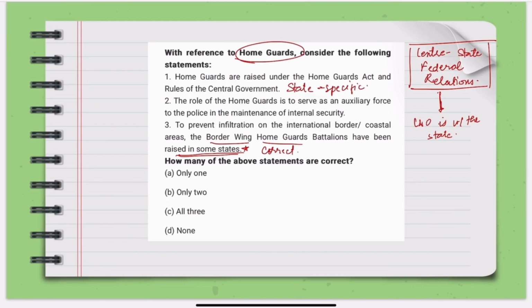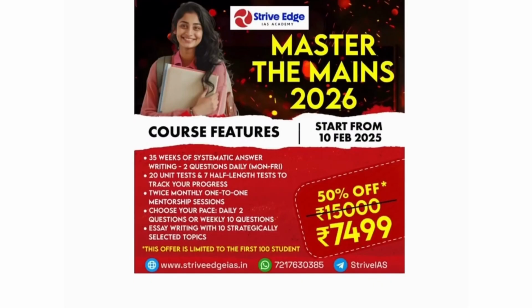Okay, this has been in states like Rajasthan, Gujarat, and Punjab. Their job is supporting border security, preventing infiltration, and assisting the BSF during critical periods. Now the second statement. So our first statement is incorrect. The role of the Home Guards is to serve as an auxiliary force to the police in the maintenance of internal security. So this is also correct. Always remember police, law and order has something to do with the states, and whenever a central thing comes, it is incorrect.